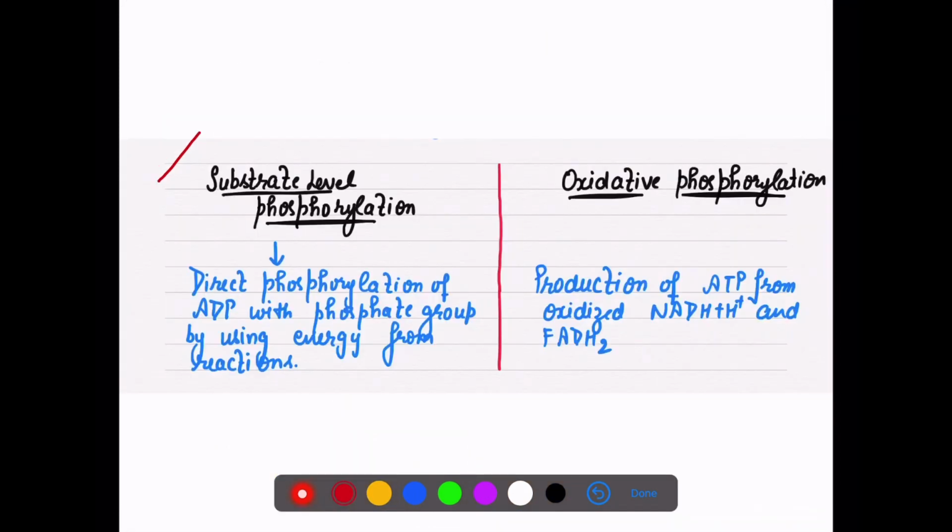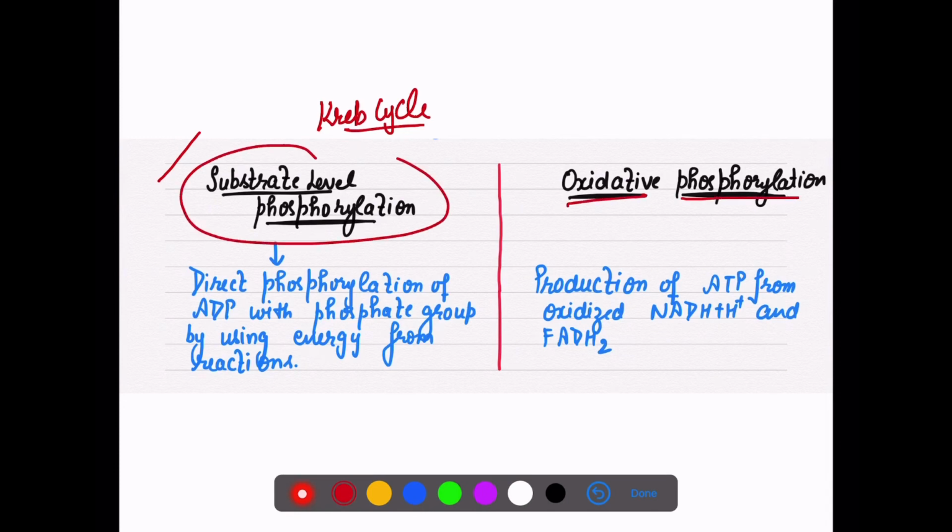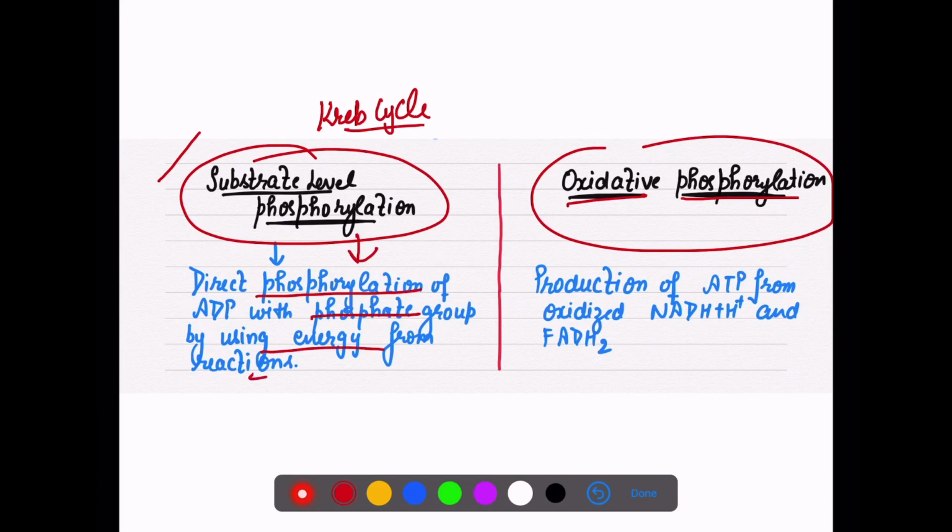So here, in our Krebs cycle I talked about substrate level phosphorylation, and here the phosphorylation is not substrate level, it is oxidative phosphorylation. So there is a difference between both kinds of phosphorylation. In substrate level there is a direct formation of ATP, right?